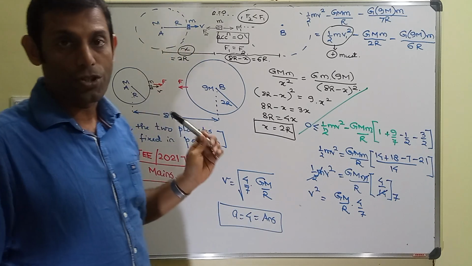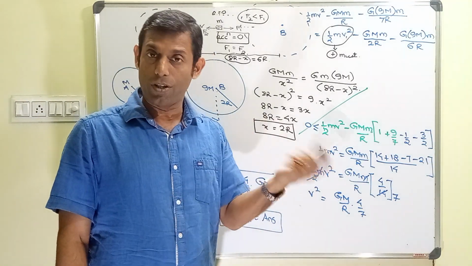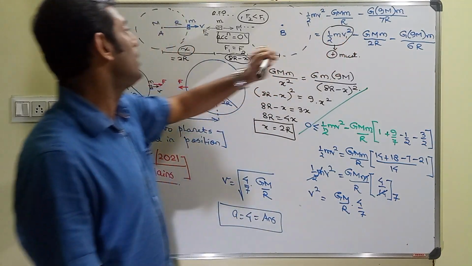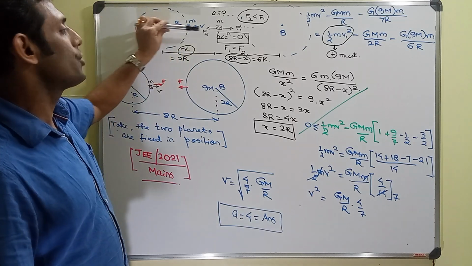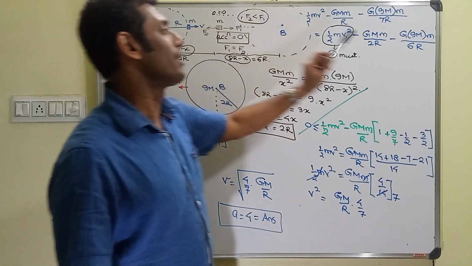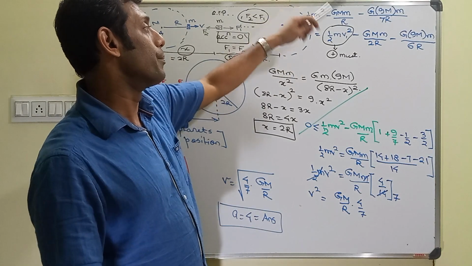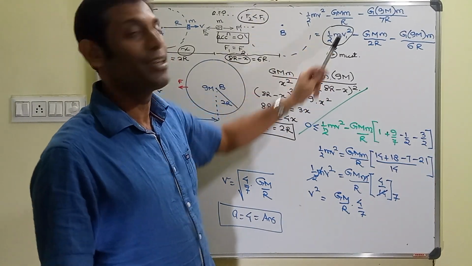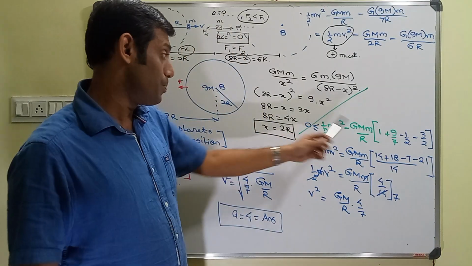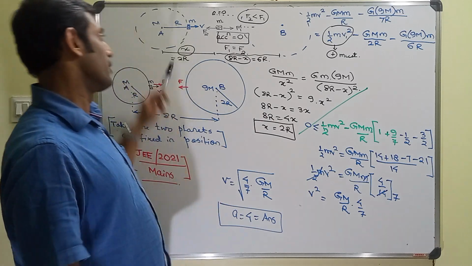Now midway, where it loses its acceleration due to force equilibrium, gravitational force equilibrium, what happens is, this is the kinetic energy, this is the potential energy due to the planet from which it left, and this is the potential energy due to the second planet at a distance of 6R coming on. Therefore, this equilibrium brings us to a condition where this kinetic energy should be at least positive, it cannot be zero, and hence the minimum value of the escape velocity from this planet should be this.